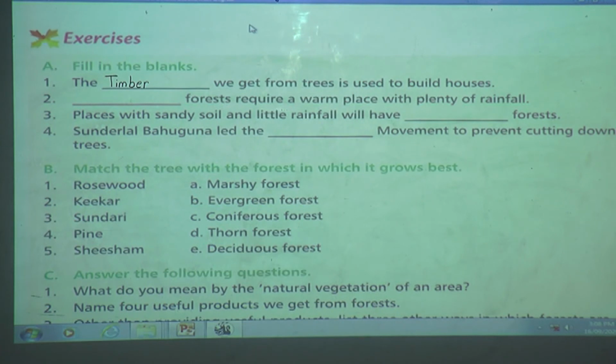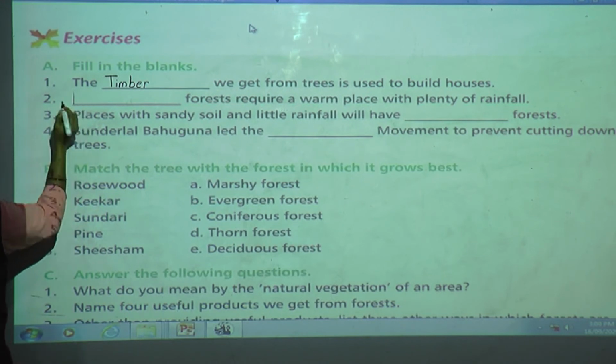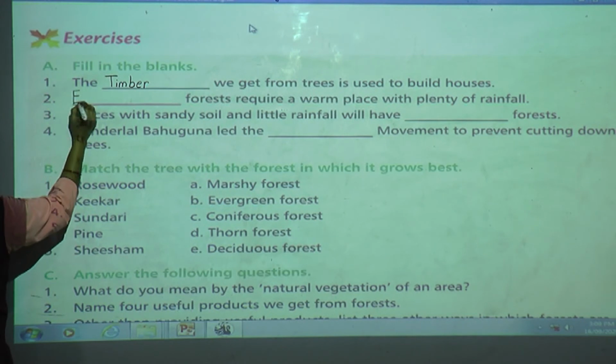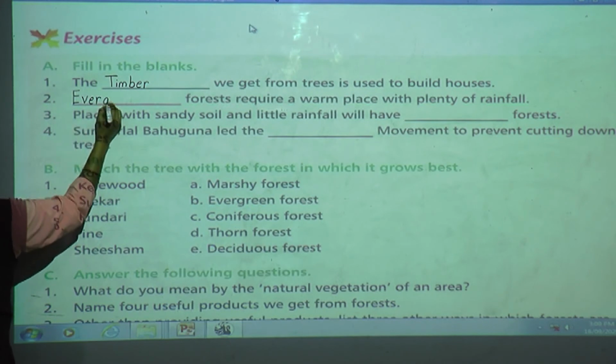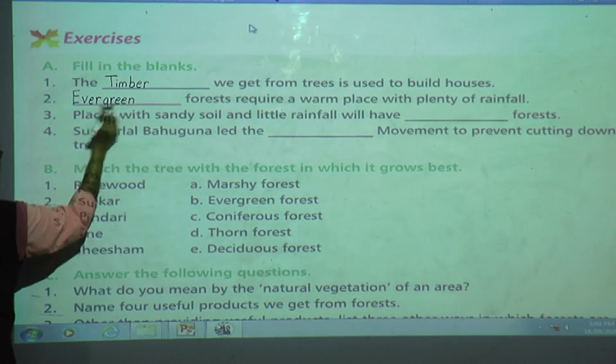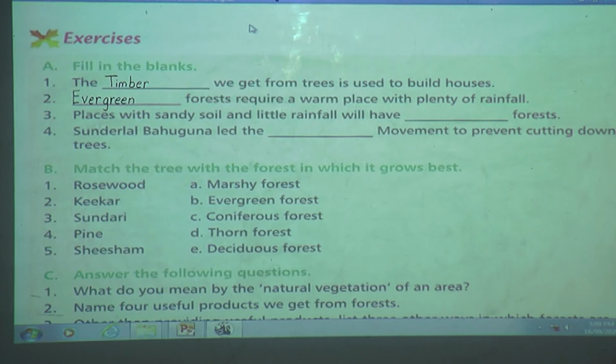Okay, very good. So next one, dash forest requires a warm place with plenty of rainfall. So which forest needs plenty of water, plenty of rainfall? Yes, very good, students. That is evergreen forest. So you need to write here. First letter should be capital. E-V-E-R-G-R-E-E-N, evergreen forest requires a warm place with plenty of rainfall.